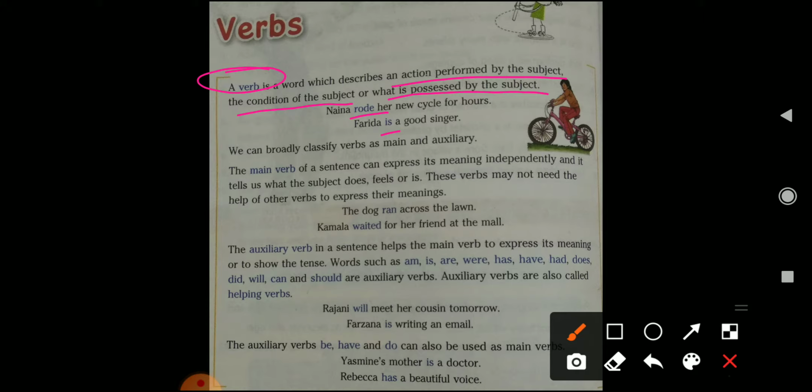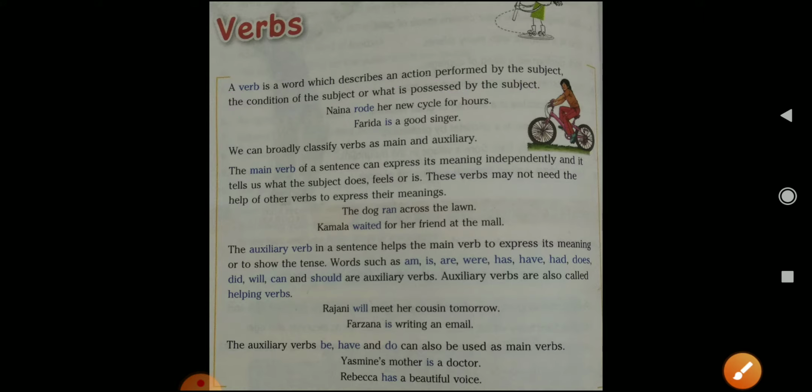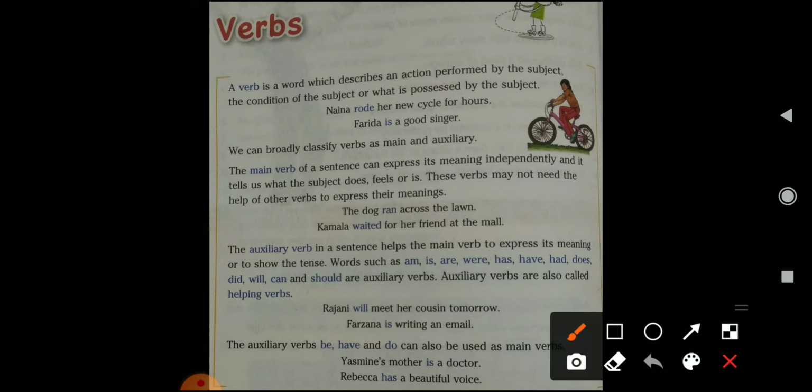Now this verb is classified into two kinds. First it is the main verb and the second it is the auxiliary verb. So it is classified into two kinds of verb. Main verb means independent verb. You can call it an independent verb. This verb does not need any other verb to complete the meaning of the sentence. It has its own complete meaning.